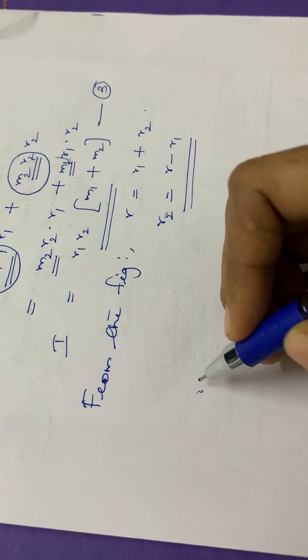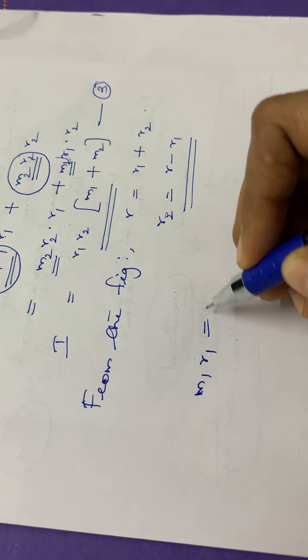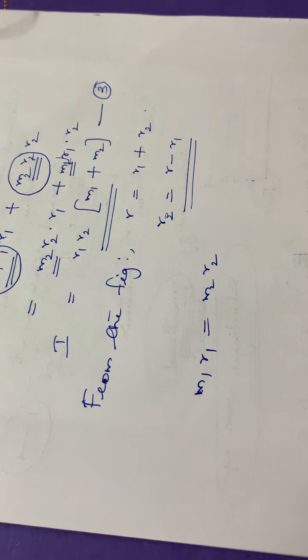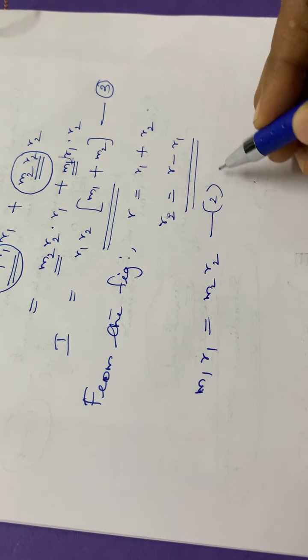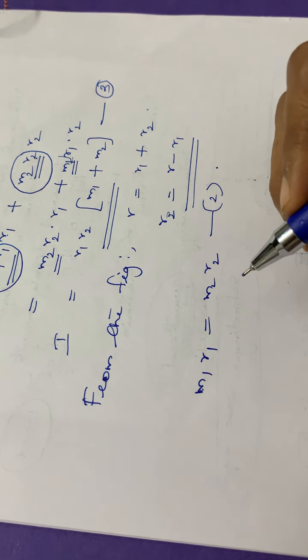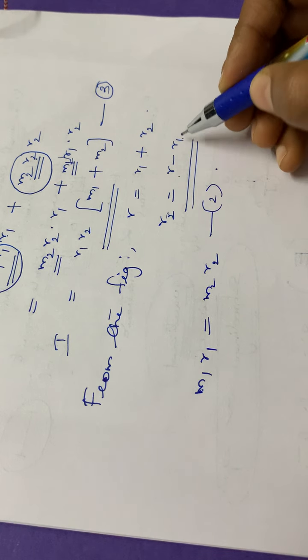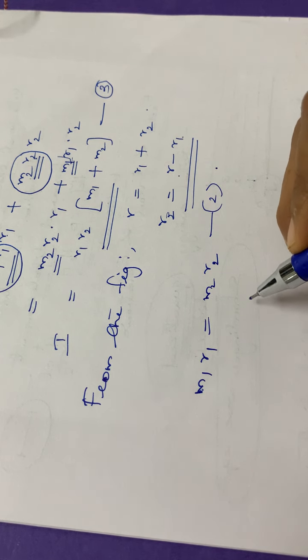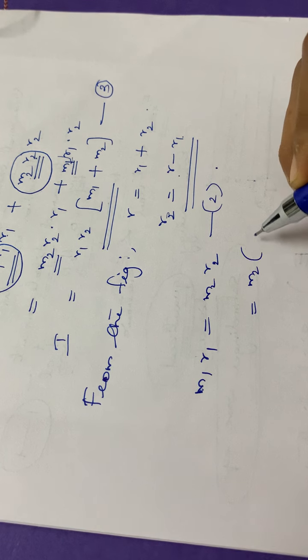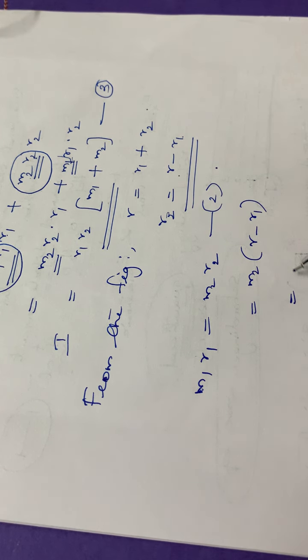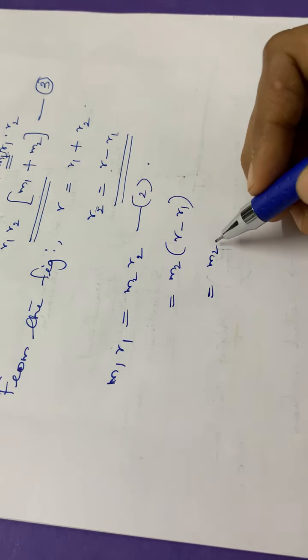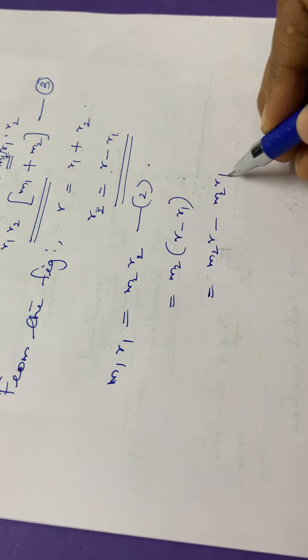Second equation is m1 r1 is equal to m2 r2. Okay, that is equation number 2. Then again you have to substitute for R2. Okay, so R2 is equal to R minus R1. So that is equal to M2 into R2 means R minus R1. Okay, that is equal to M2 R minus M2 R1.